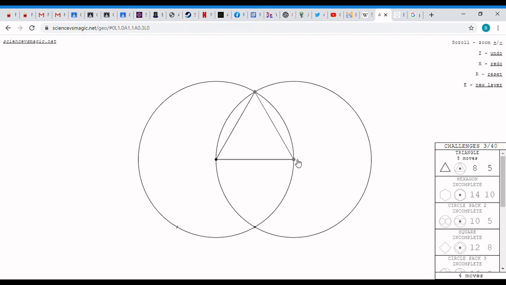Now, why is that? I want you to stop the video and think about that for a little bit. Okay, if you've come back, I'm not going to tell you the answer of why it's equilateral, but I want you to know this is perfectly, exactly the same length in every direction. And if you make this shape with a straight edge and a compass, you could actually test that for yourself. So I want you to think about why, and if you can come up with why, let me know.